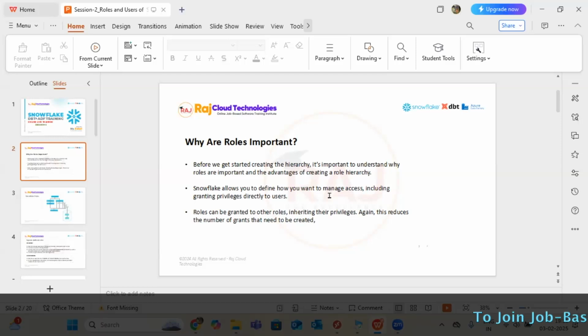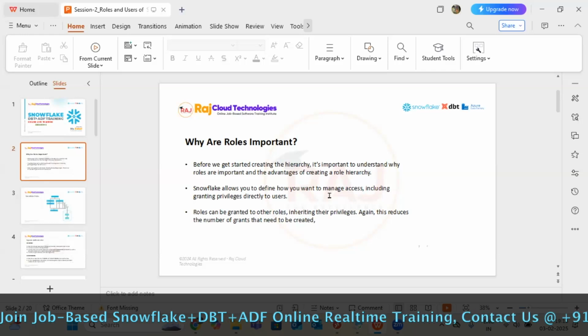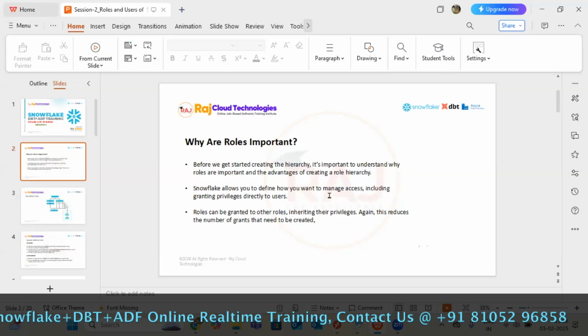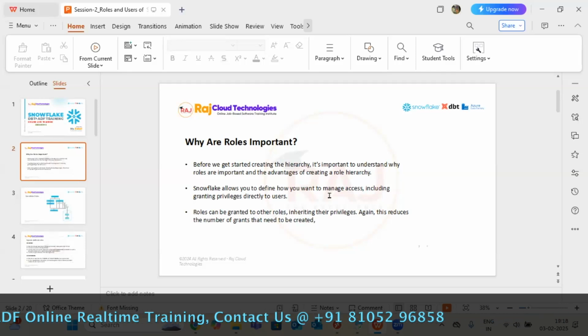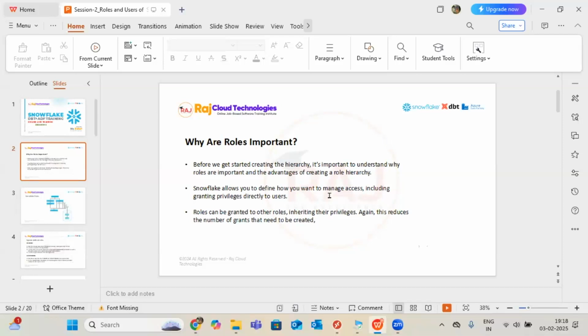A person who has a role can only access the data, not delete it or truncate anything. Any action should always be managed by the role only. In our case, mainly in Snowflake, we will manage 100% through roles only. That's the reason this concept plays an important part, an important topic in Snowflake. Today I'm going with the basic thing: what roles are and how they will be helpful to us.